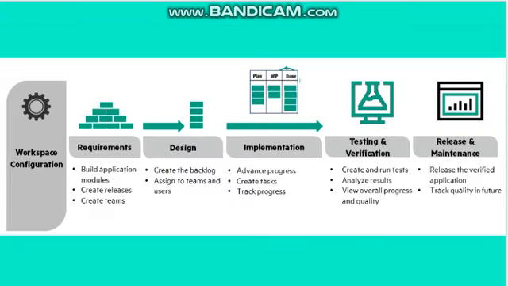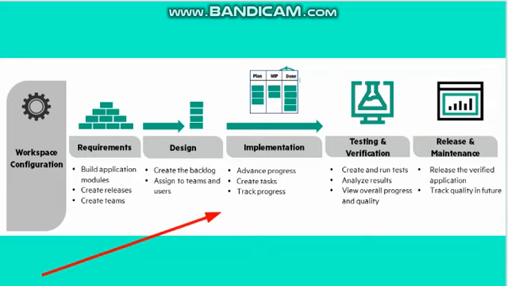This is the more elaborated diagram. This is also one diagram which tells you what activities are carried out in different phases of software development. These are the set of activities. I told you about discovery and planning, so these are the activities carried out in discovery and planning. These are the activities carried out in the designing phase.